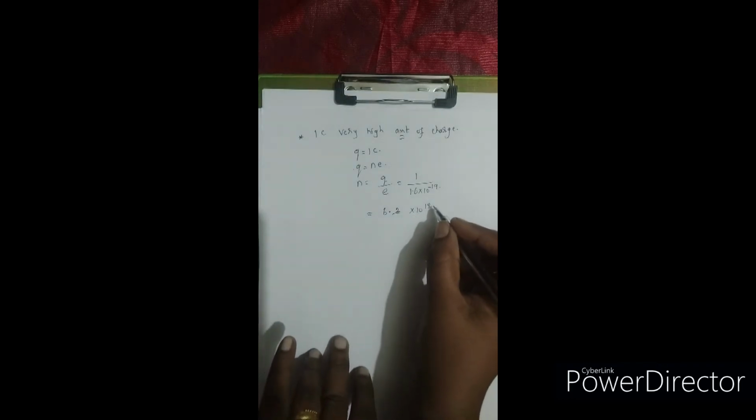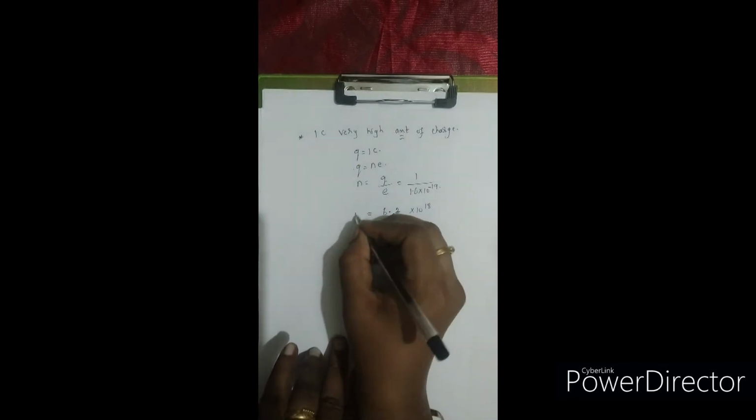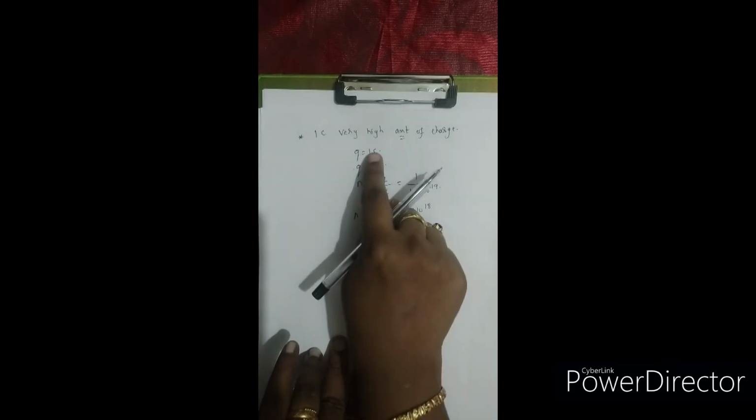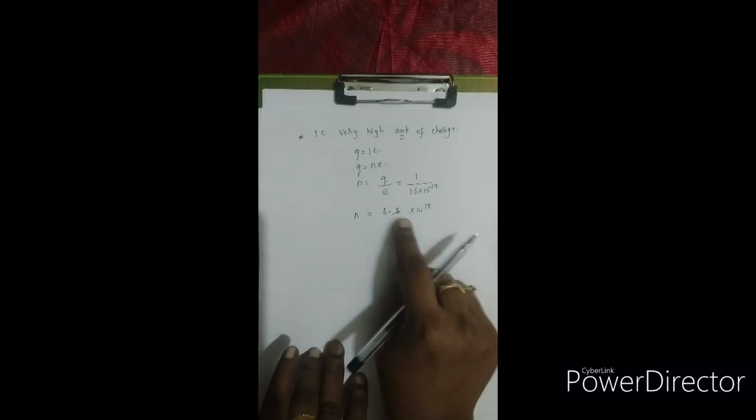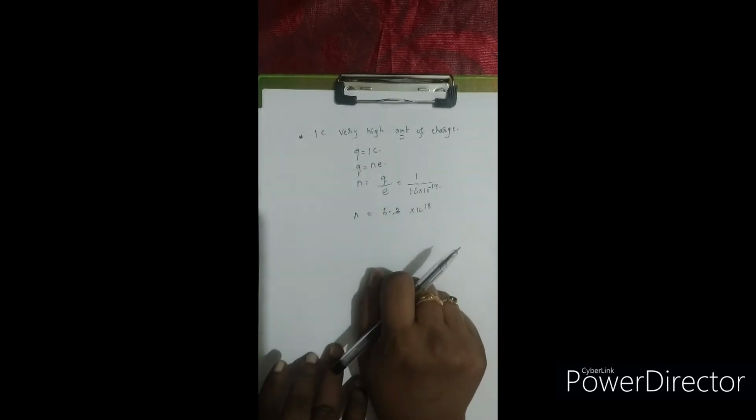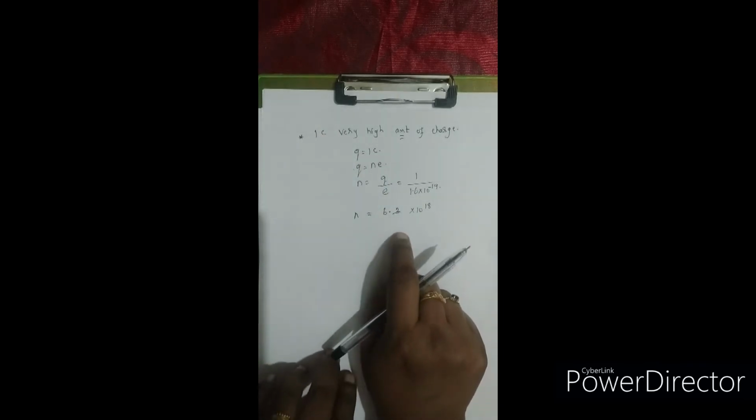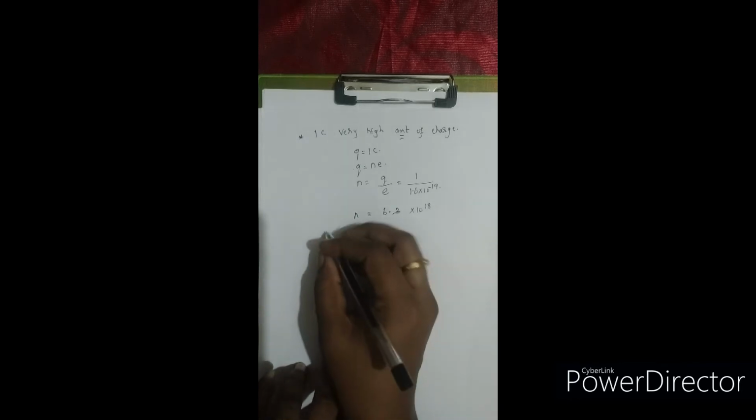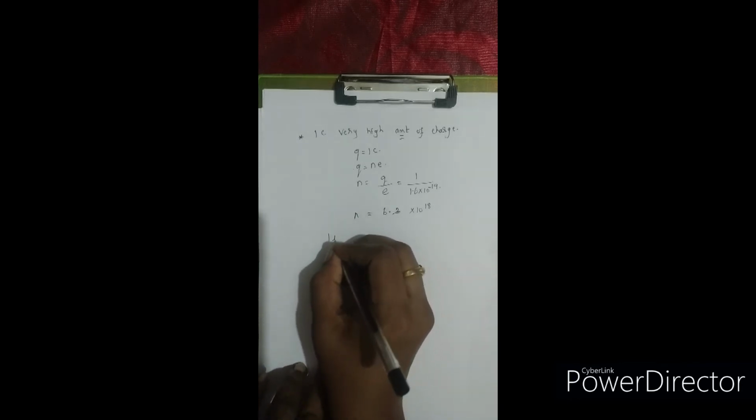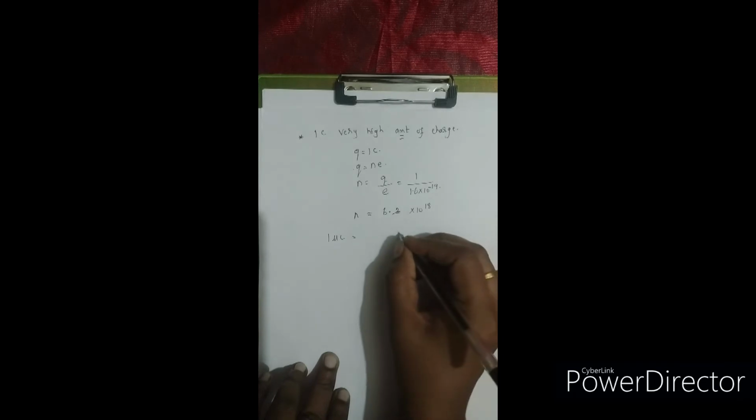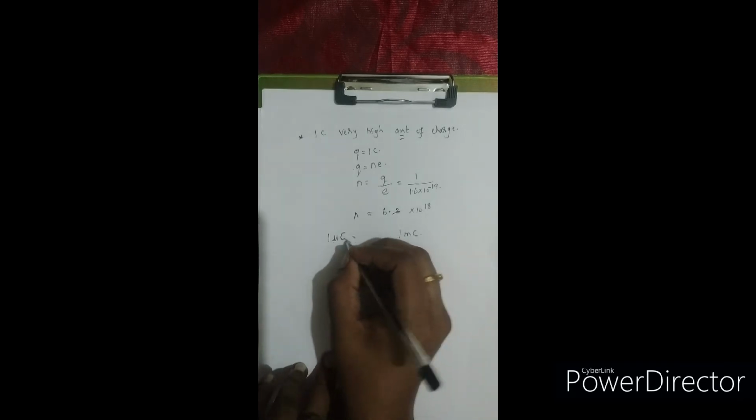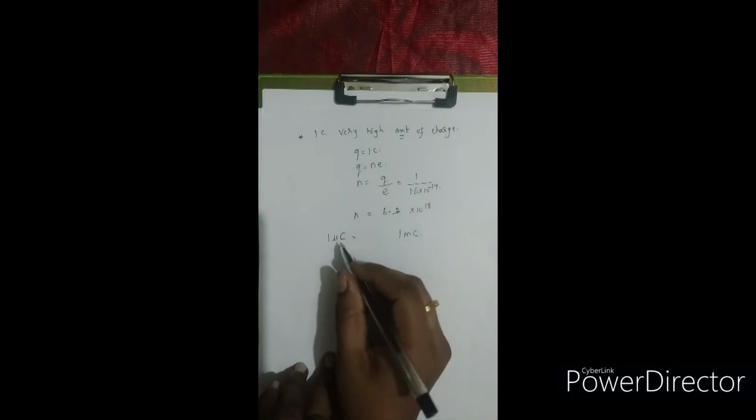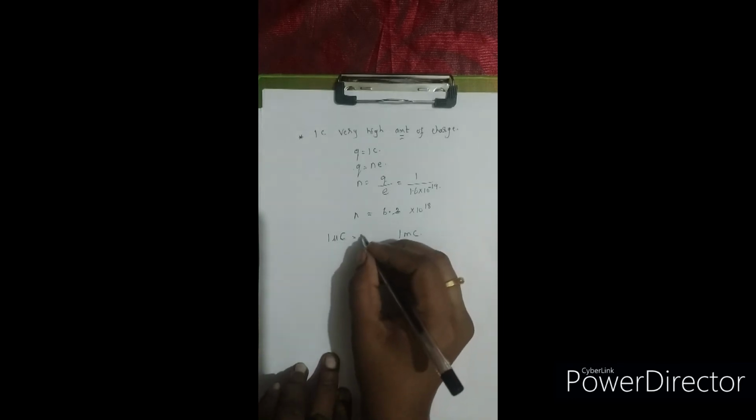So 10 to the power of 18 is such a large number. So if I consider 1 coulomb of charge, then these many electrons are there. So that's why 1 coulomb is a very high amount of charge. We usually go for lower values of charges, that is 1 microcoulomb and 1 millicoulomb. So 1 micro means how much, children?